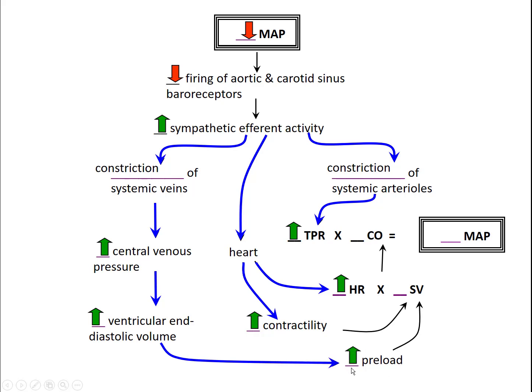An increased preload, along with this increase in contractility, ultimately leads to an increase in stroke volume. And with an increase in stroke volume and an increase in heart rate, there will be a greater cardiac output. And that increased cardiac output, combined with the increased systemic vascular resistance resulting from the arteriolar constriction, ultimately leads to a restoration of the mean arterial pressure.